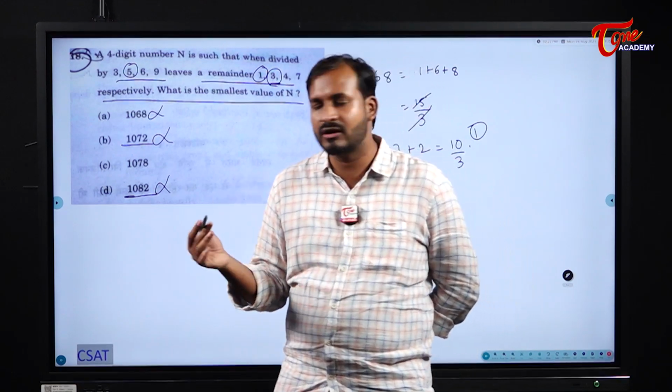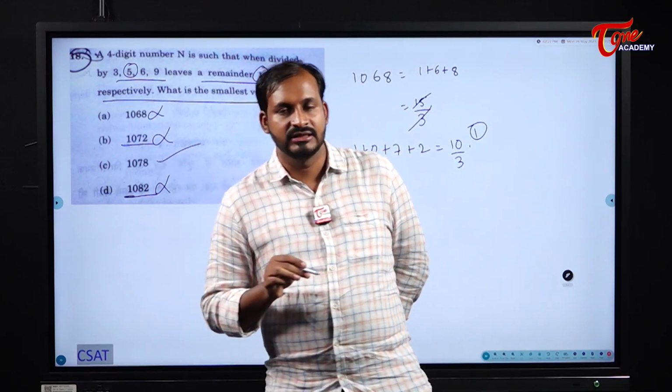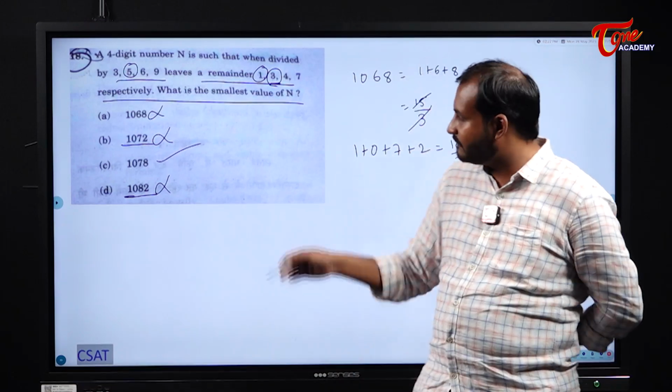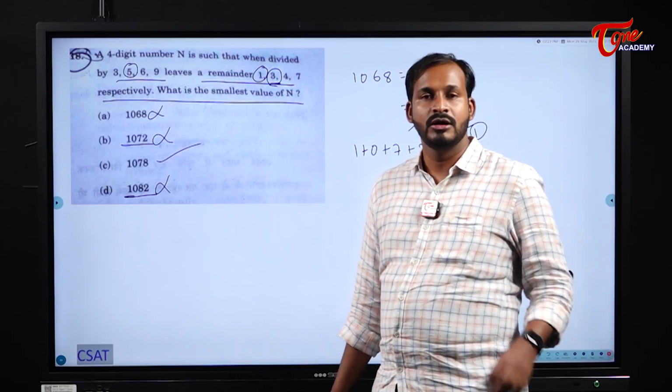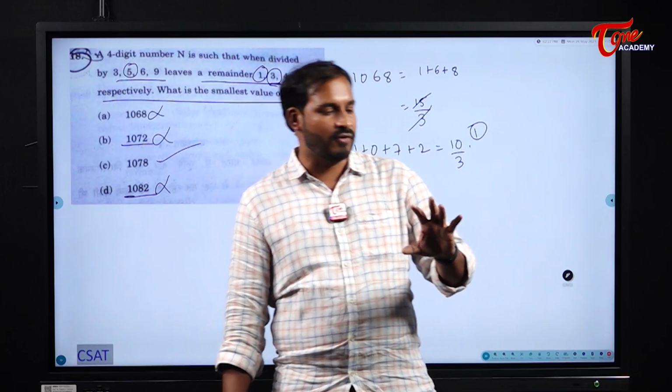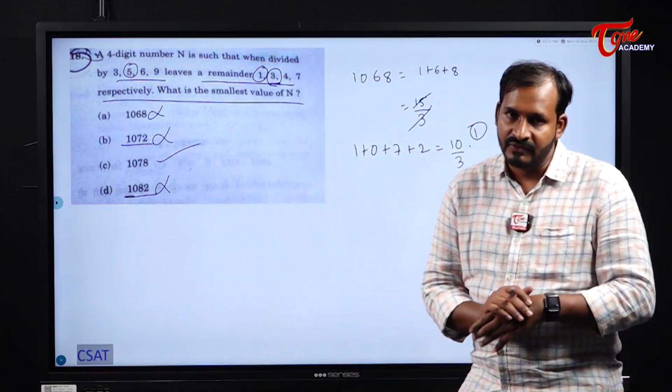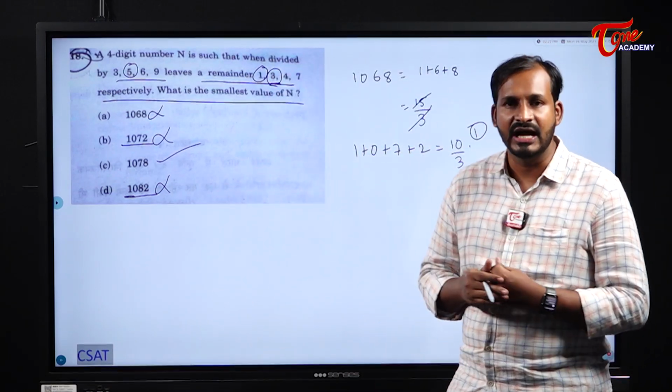Out of 4, if 3 are wrong, obviously the fourth one is correct. So here option C is correct. If you verify also, you will get the same answer. So please do these types of questions with the help of option verification, which will be very easy, and very quickly you will get the answers.